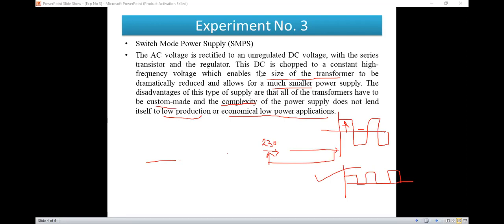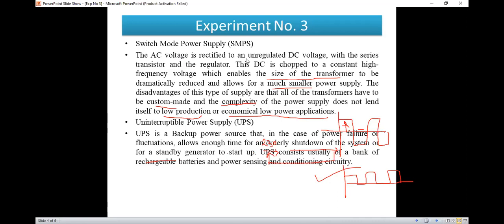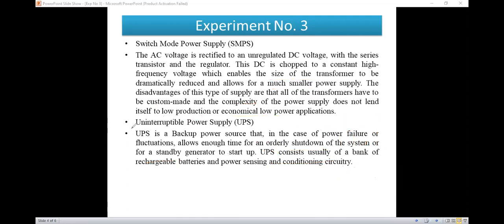So this is nothing but an SMPS. SMPS is nothing but switch mode power supply. Okay, now the next one is UPS, that is uninterrupted power supply. UPS is nothing but an uninterrupted power supply.